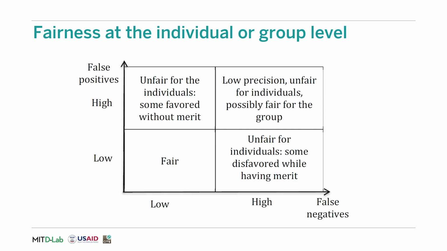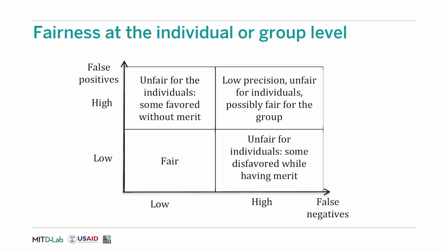Fairness at the group level could potentially be unfair at the individual level. For example, if we have a high rate of false positives, we could end up with a low rate of false negatives. It could still end up being unfair to individuals in that we could hire people who are without merit at the disadvantage of other individuals who could be qualified and should be hired, but due to the group level fairness criterion, we have to hire some who are not qualified from one of the groups.